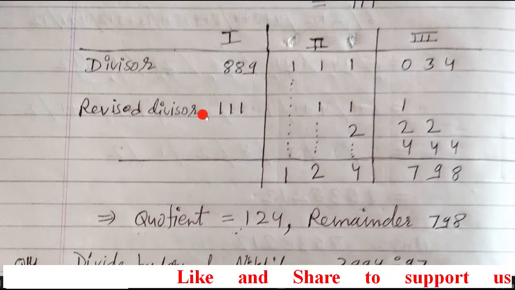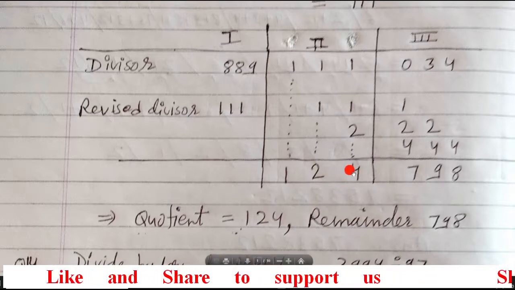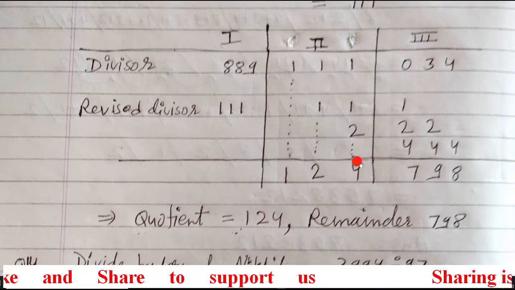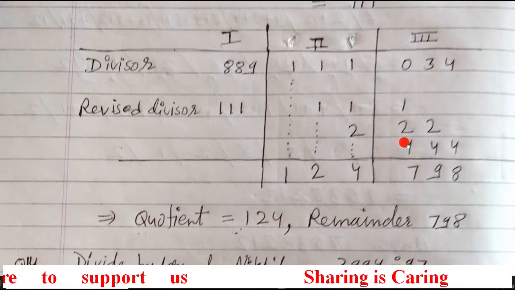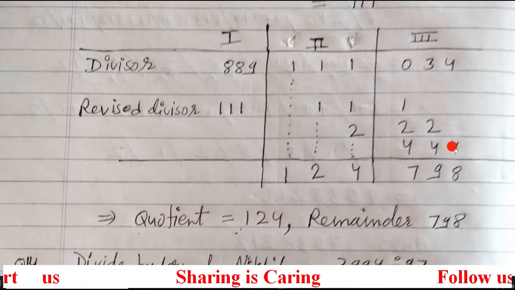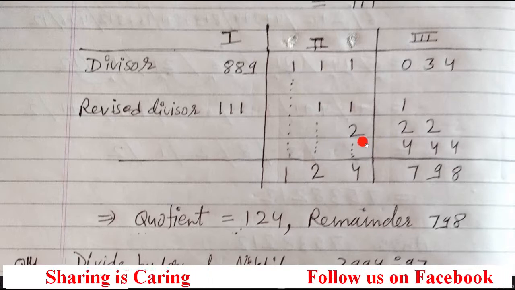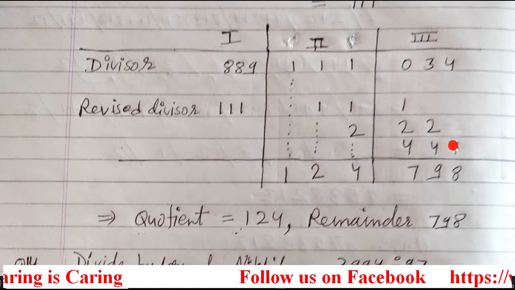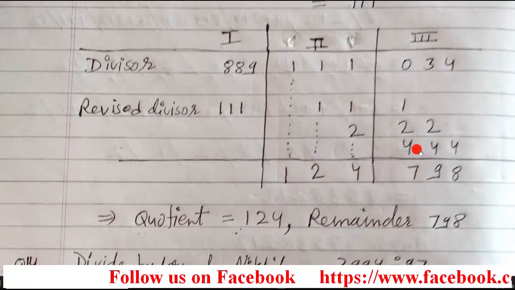Now you have to multiply this 111 by 4. When we multiply, we will get 444. That you have to enter here, because these 3 columns are already over. So you have to enter it in the 4th column, the 5th column and the 6th column. Now you just see here, the data has been entered in each column. Till the 6th column the data is entered, which means the division is completed.